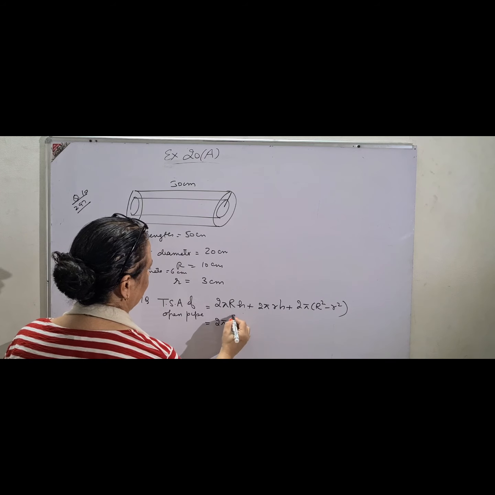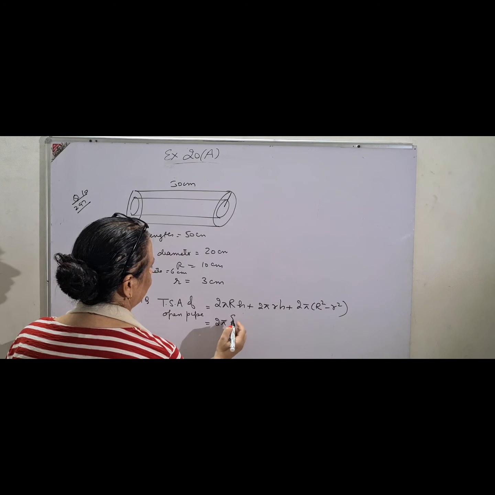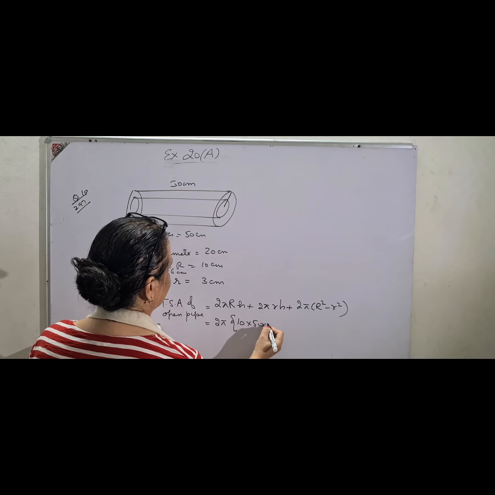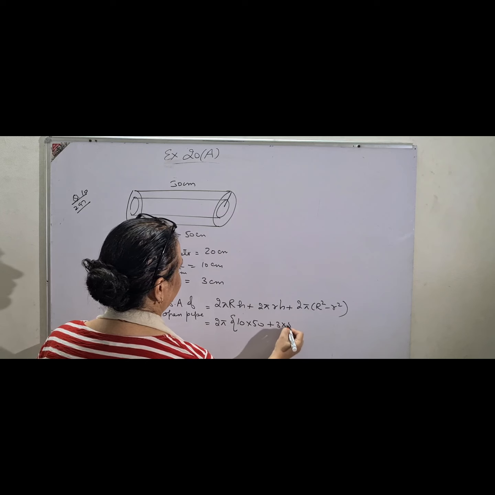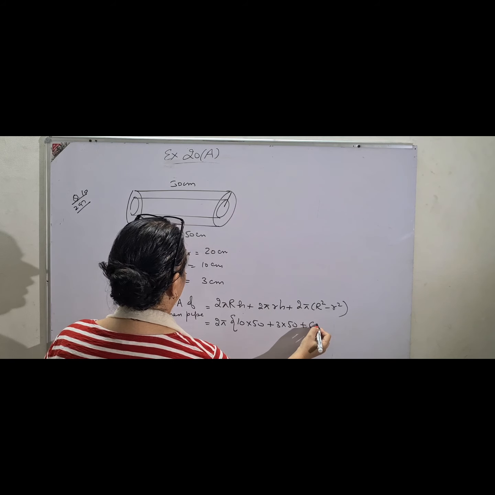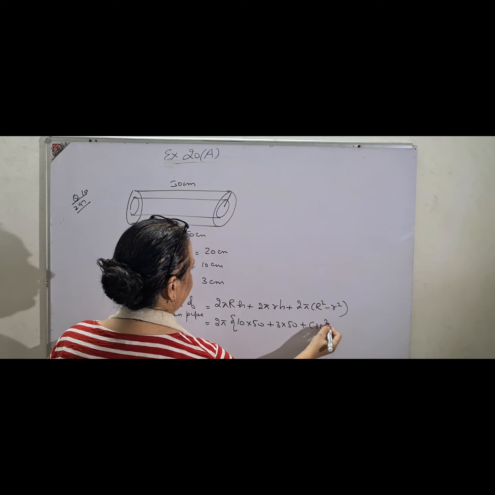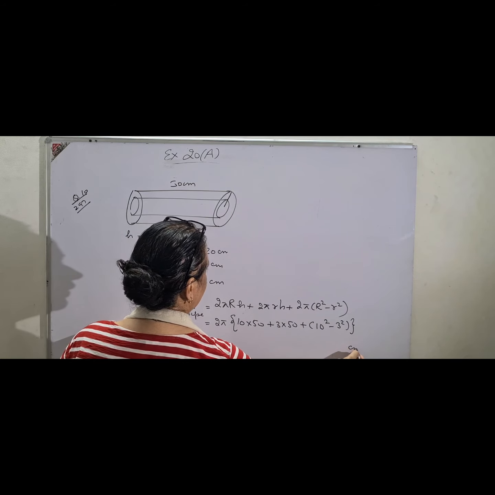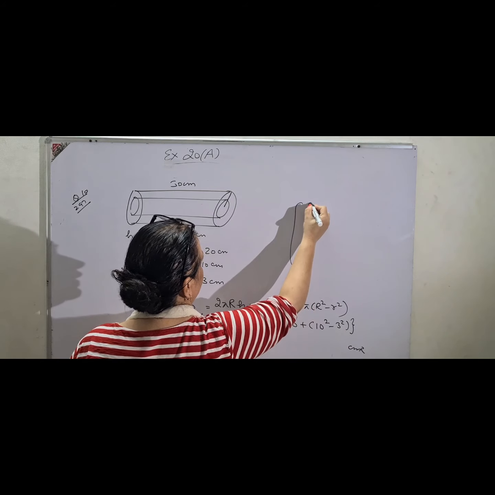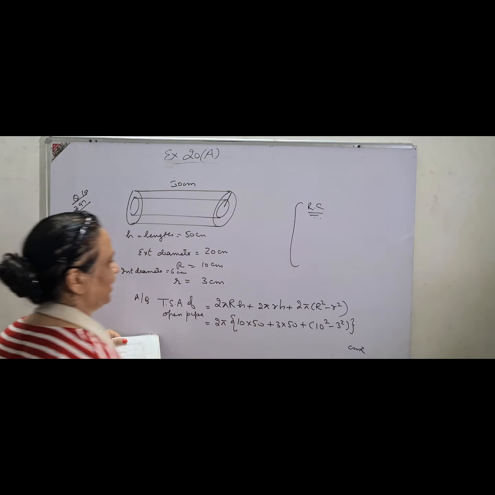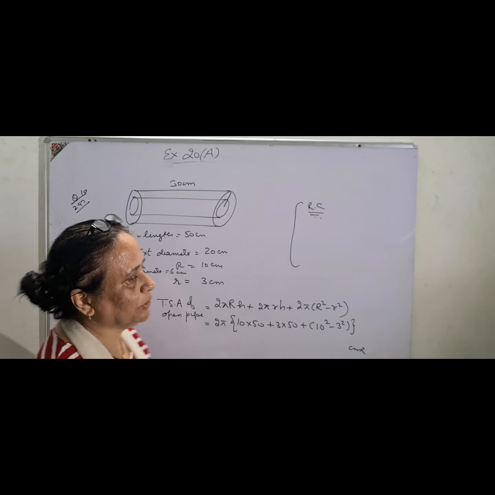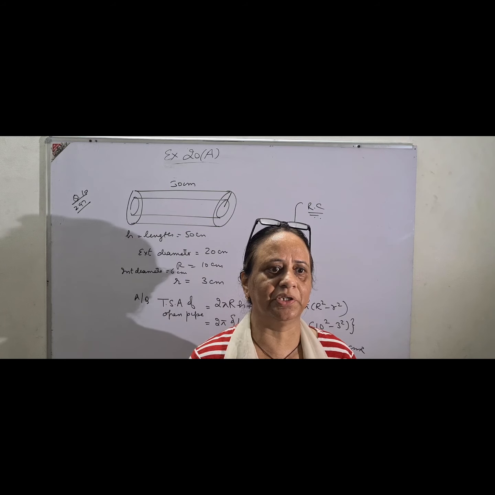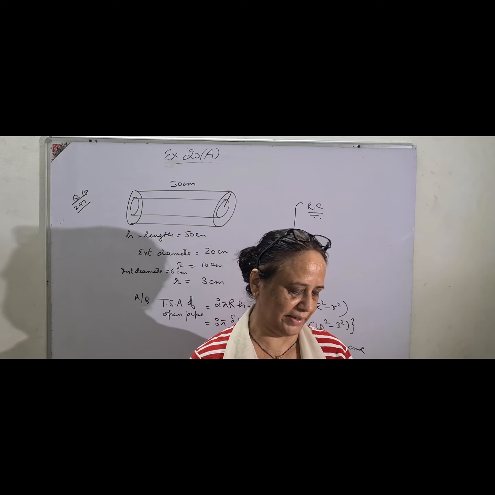Children, it's very easy now. You can take 2 pi common, and of course this will make your calculations easier. So 10 into 50 plus again 3 into 50 plus 50 radius square, 10 square minus 3 square, and this is your required answer in centimeter square. Please show all the rough calculations on the right hand side in the rough column. This matters, children. You have to write the formulas, you have to write the units, you have to check the calculation twice, so that there is no problem at all.